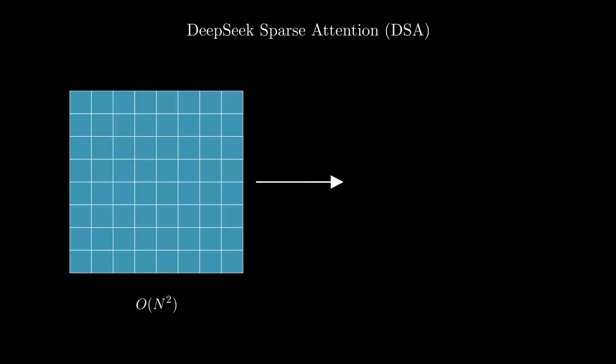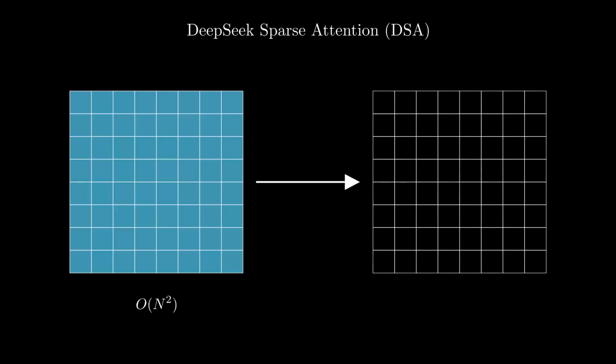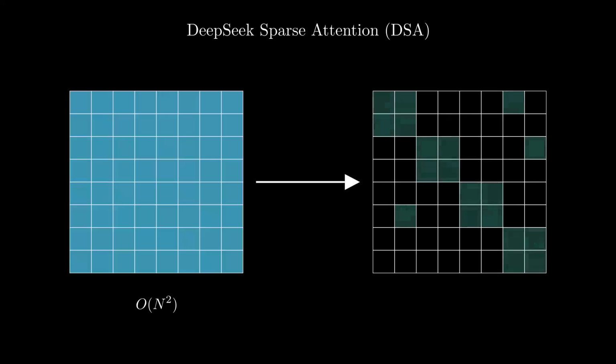DeepSeek-V3.2 solves this by shifting to sparse attention. Instead of calculating everything, the model becomes selective. It focuses its attention primarily on neighboring tokens and a few crucial distant ones, ignoring the rest. Notice how much empty space remains. That represents saved computation. This reduces the complexity to approximately O of n log n. By clearing out the noise and focusing on the signal, DSA allows the model to process massive amounts of information efficiently, without sacrificing the ability to understand complex context.